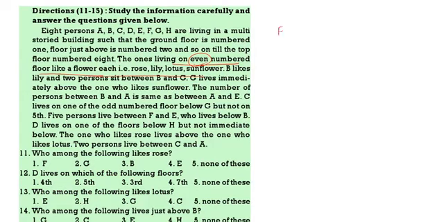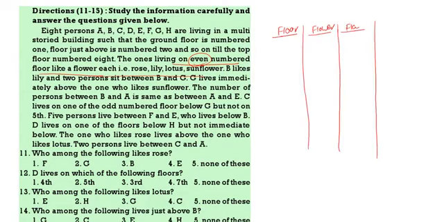Now there are floors, then flowers. 8, 7, 6, 5, 4, 3, 2, 1.